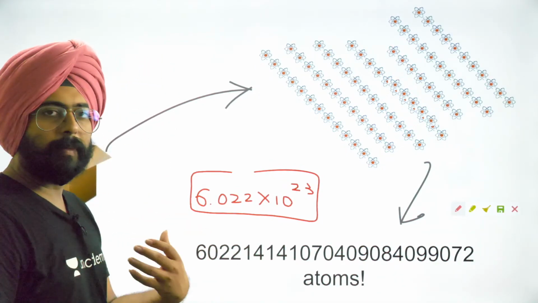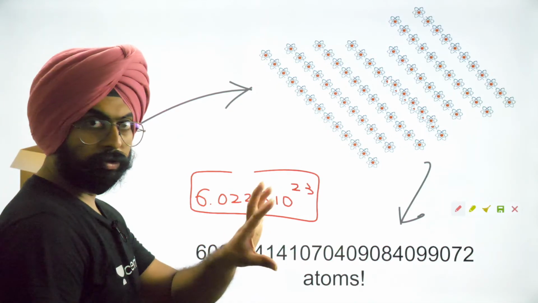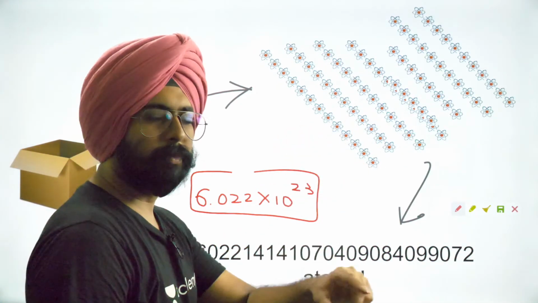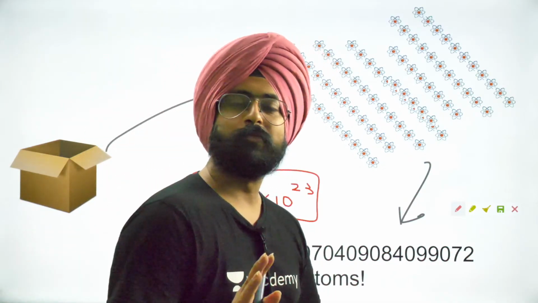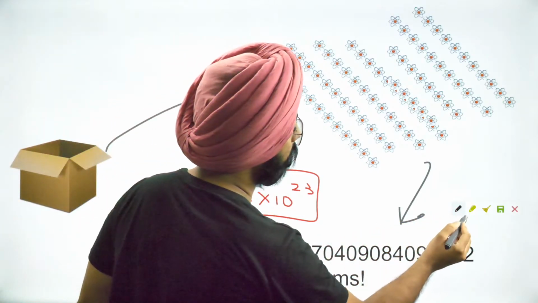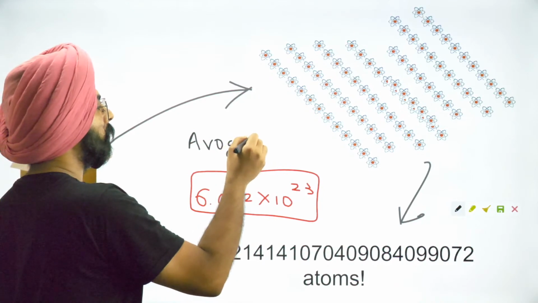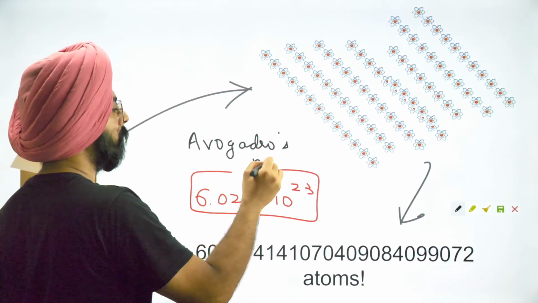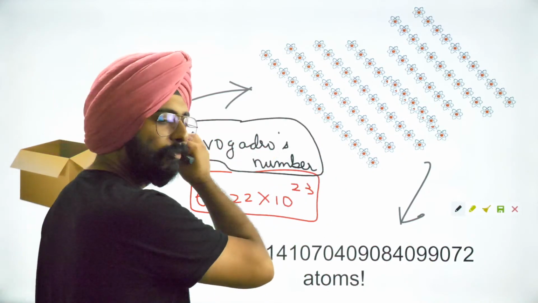But again, if I am having a conversation with you, will I be like, bro, this box has 6.022 into 10 to the power 23 atoms? It's essentially a tongue twister, isn't it? So what I would rather do is I would give this number a name. And that name is the Avogadro's number. This is the name we give to this number. It's called the Avogadro's number.